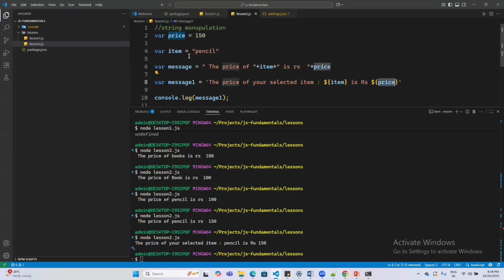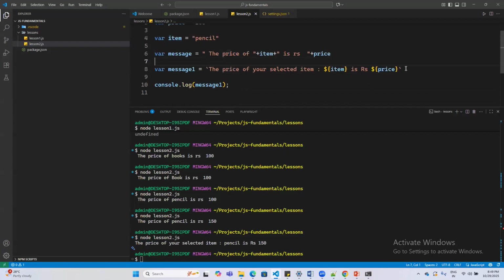To work on strings, you have two kinds of actions. One, you can do this kind of operation using plus and the variable name. The simplest or the accepted way of working with different strings in the same concatenation manner will be the example mentioned in line number 8.